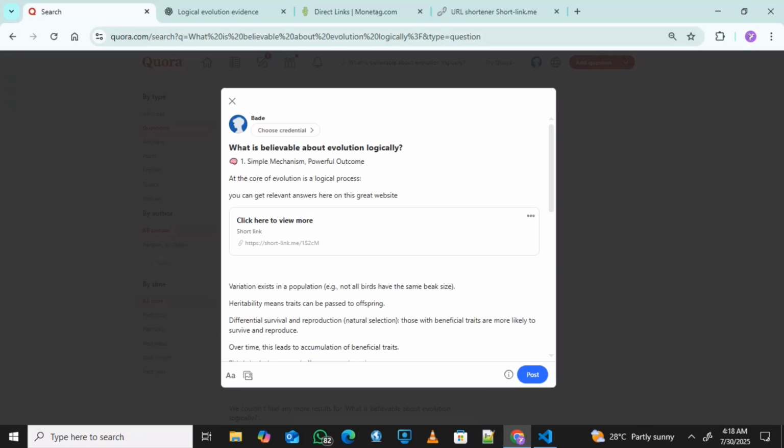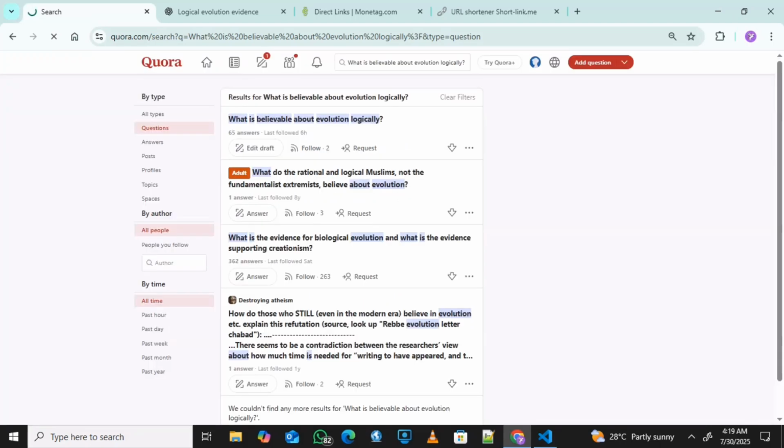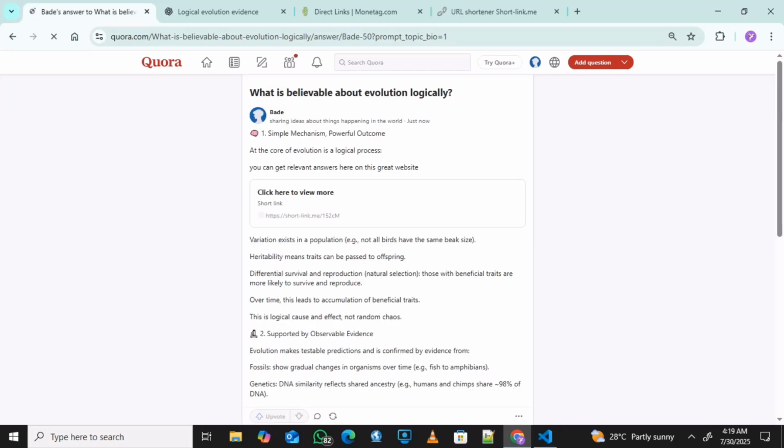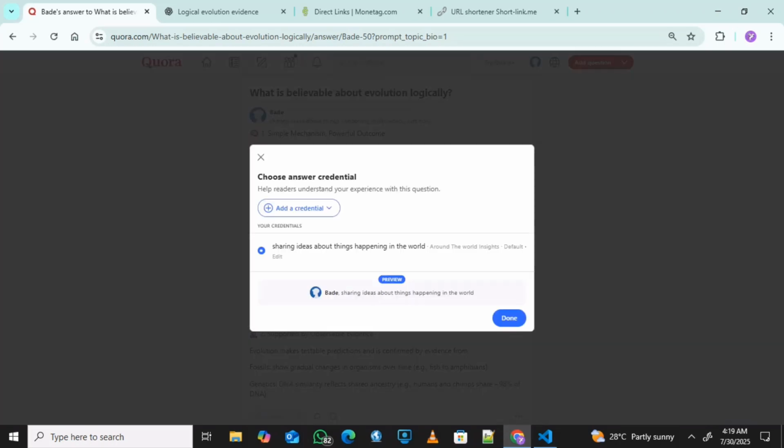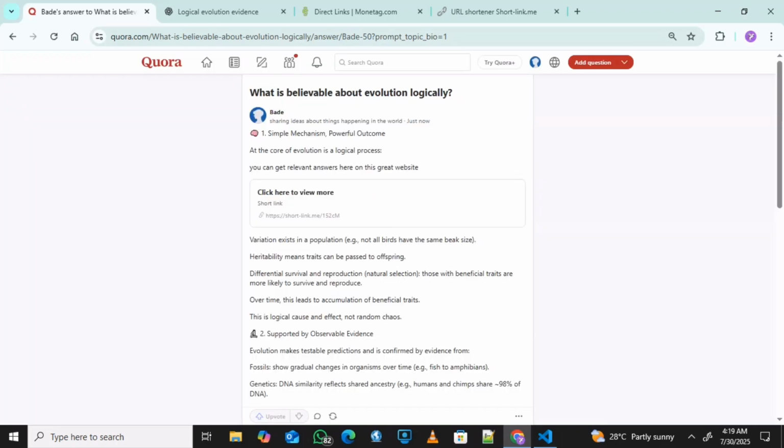This Quora is very great because people do come here to look for questions. So imagine 1,000 people see your answer, and like 100 people click on it. This is where you can still get quality traffic. So then you post it. I've answered the question, and this is how it will look. So just click on done.